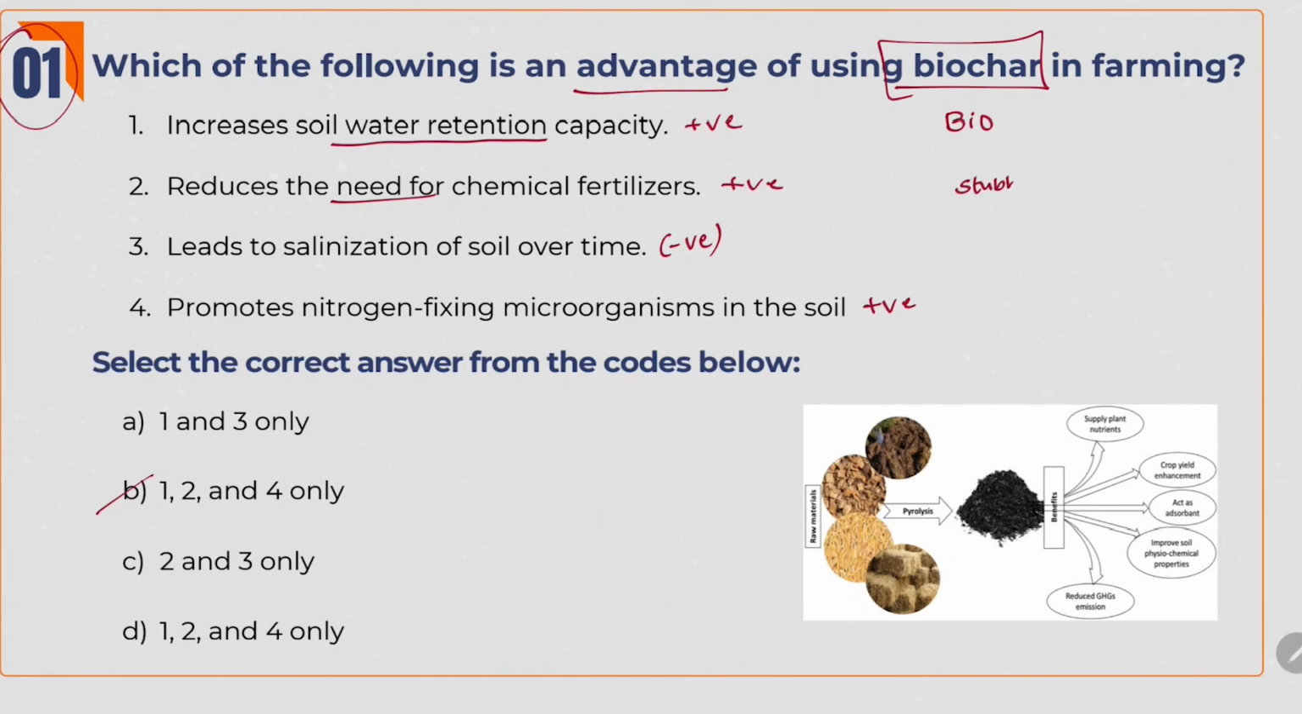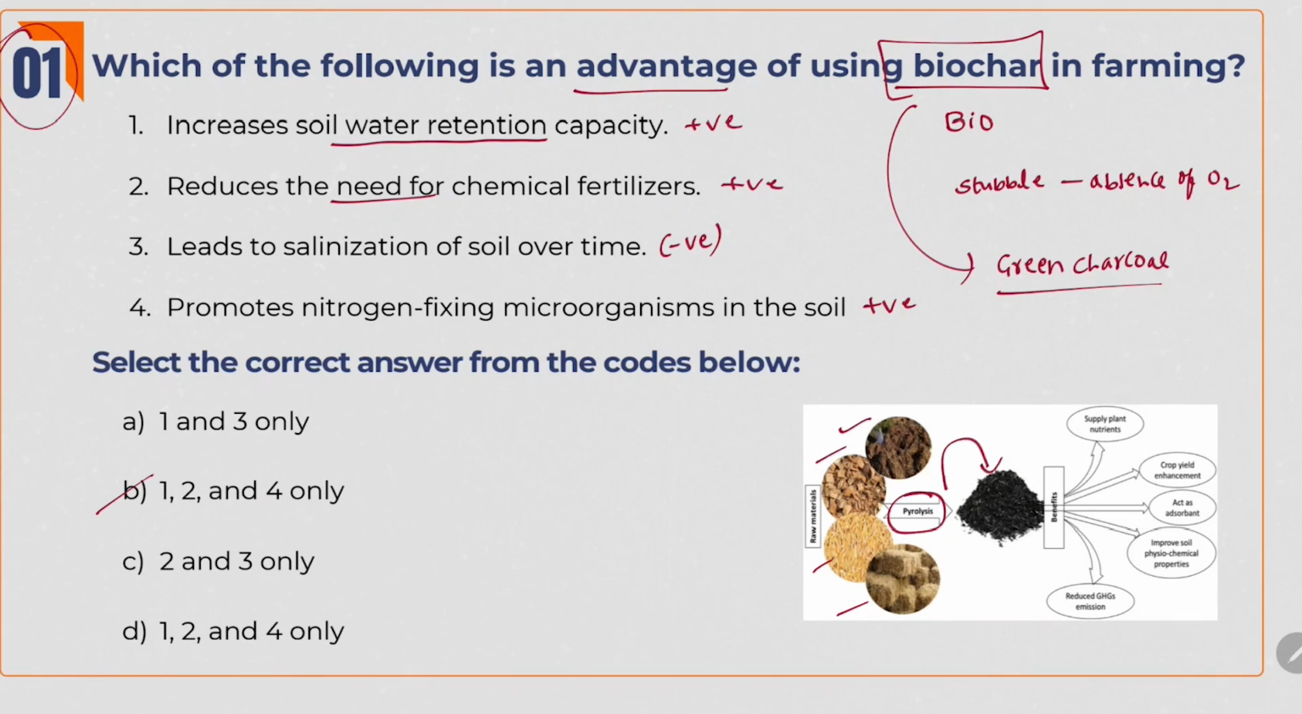Basically, when stubble like dried grass and leaves is burned in the absence of oxygen, it leads to biochar. The other name of biochar is green charcoal. If you see the given picture here, all these raw materials, when they are burnt in the absence of oxygen, that is pyrolysis, lead to biochar. This biochar supplies plant nutrients, increases the crop yield, acts as an absorbent, improves soil properties, and has so many positive things.